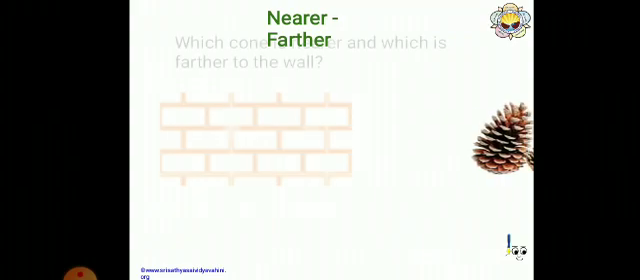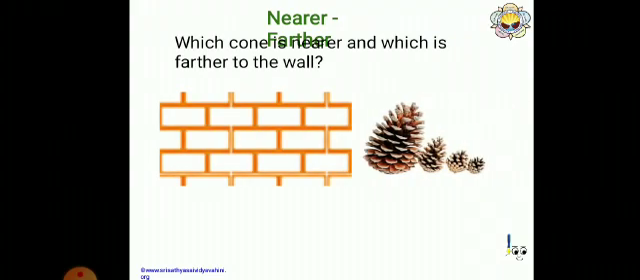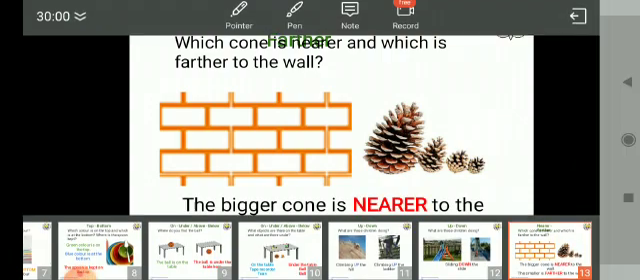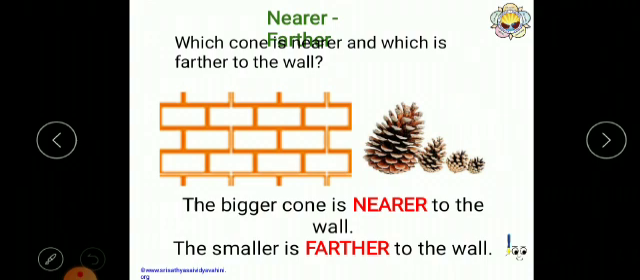Now, next topic is nearer and farther. Observe picture. Which cone is nearer and which is farther to the wall? The bigger cone. See here, the bigger cone is near and the smaller is farther to the wall.